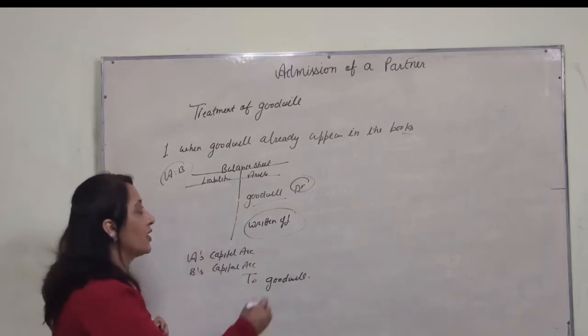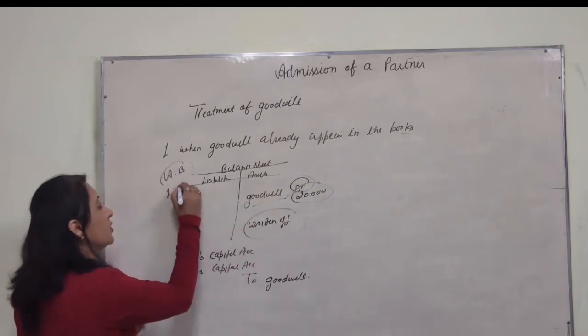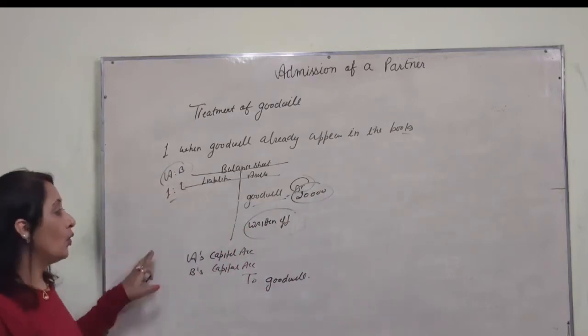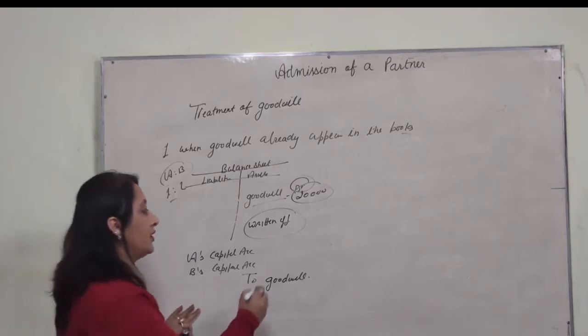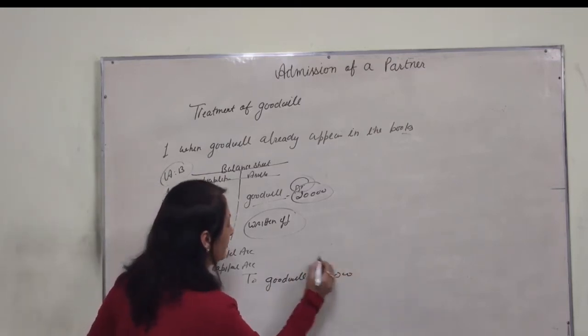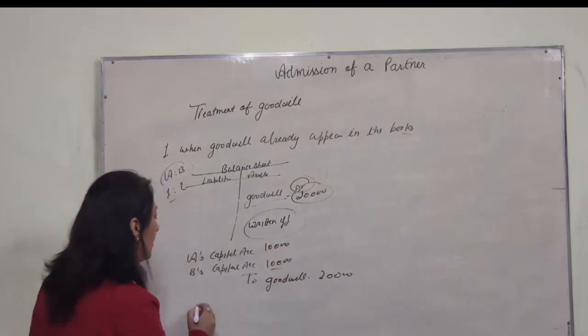Is that clear? You can say goodwill is 20,000. All partners' ratio is 1:1. So it will be distributed among all partners in the old ratio, 10,000, 10,000.